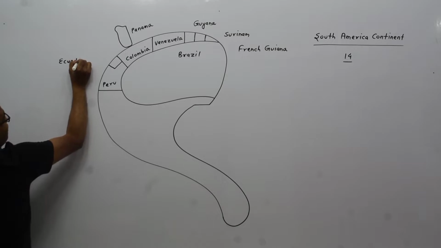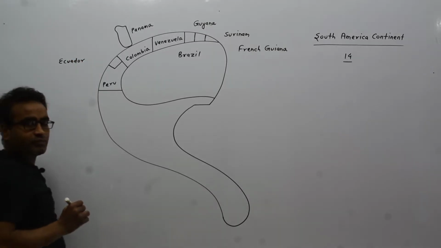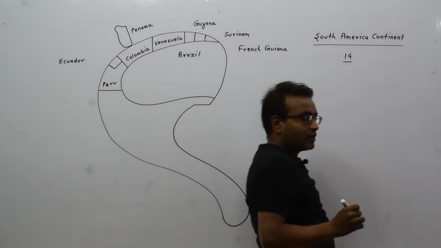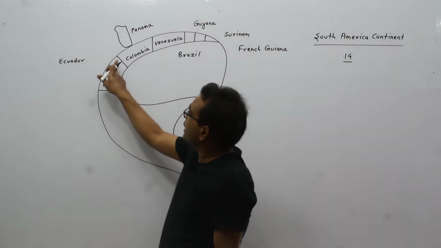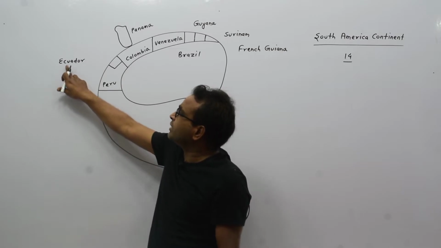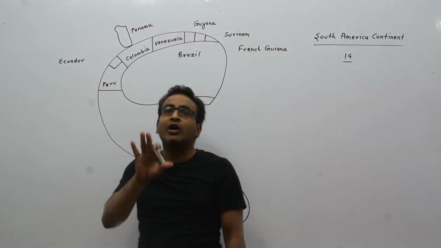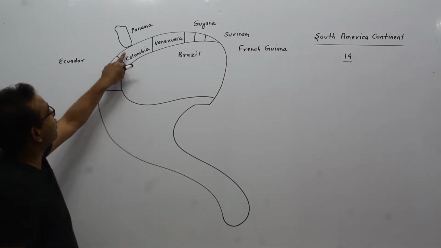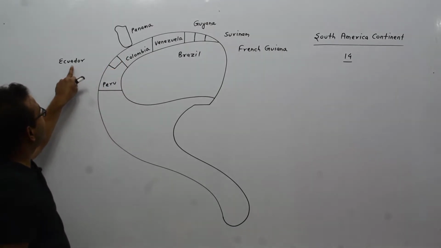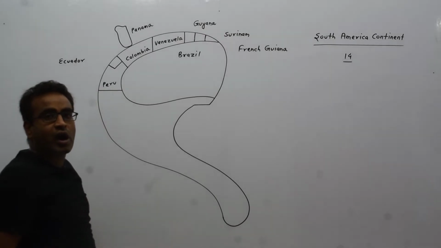The equator is passing through Ecuador. That's why this country is known as Ecuador. In between Peru and Colombia, here is a country that is Ecuador.